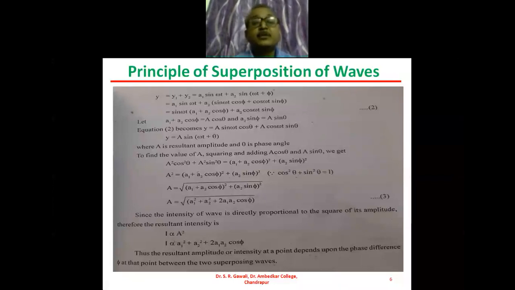So this equation shows that the resultant intensity or amplitude depends upon the phase difference phi between the two waves, and this is nothing but the principle of superposition of waves. With the help of this principle, we can obtain mathematically the resultant amplitude or resultant intensity of the two waves which are overlapping, superposing each other.